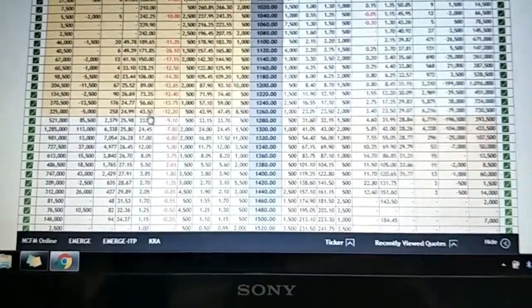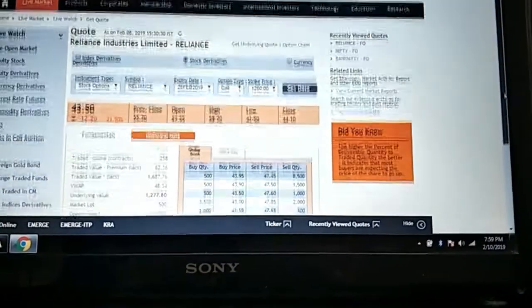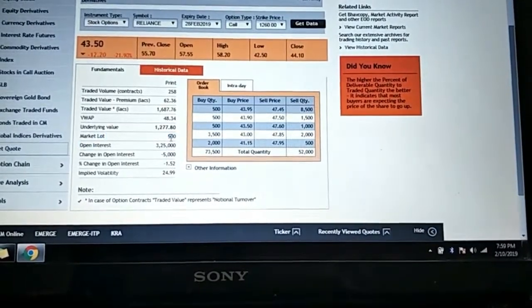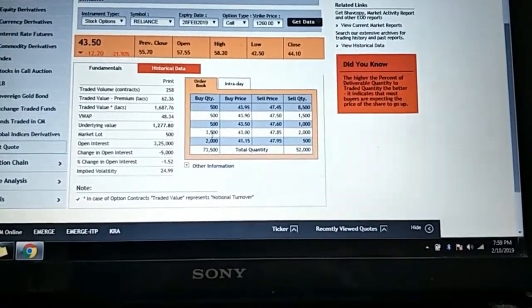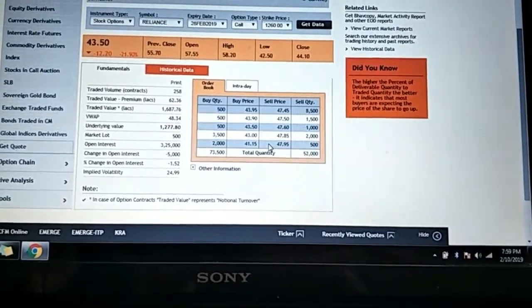The problem with futures and stocks is that whatever you're going to buy, it will have a minimum market lot. See, the minimum market lot for Reliance is 500. It means you can buy only in multiples of 500, either 500, 1000, 2000, whatever it might be, but it has to be in multiples of that.